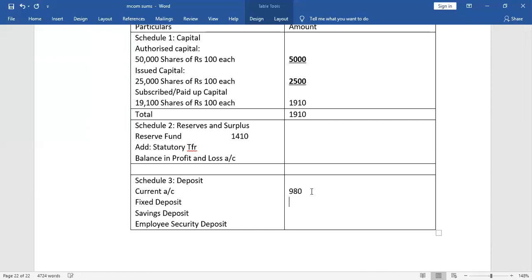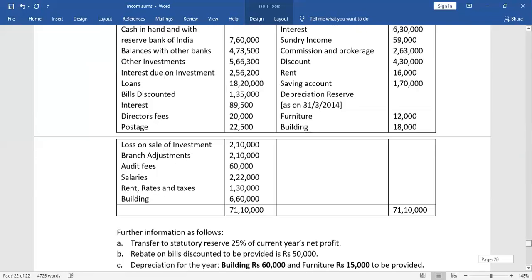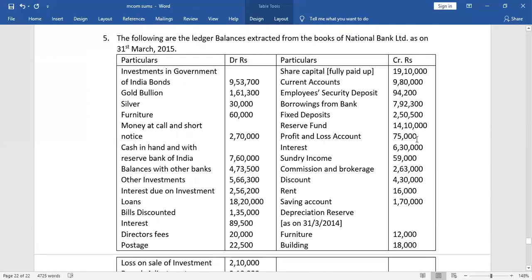980, and then we have 94.2, that is 94,200. Then how much is saving account and fixed deposit? Fixed deposit is 2,50,500, means 250.5, and saving is 1,70,000, 30 omitted, so 250.5 and 170.